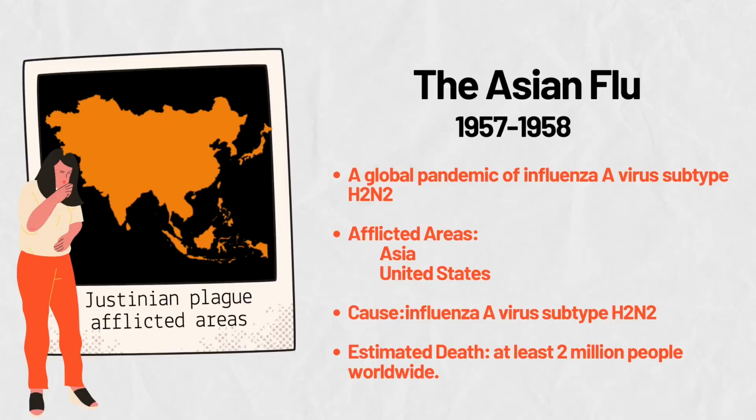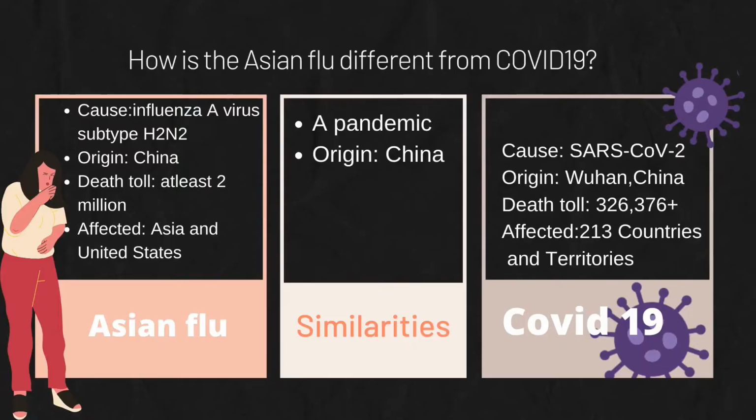The Asian flu, from 1957 to 1958, with an estimated death of at least 2 million people worldwide. Asian flu is caused by influenza A virus subtype H2N2, while COVID-19 is caused by SARS-CoV-2.